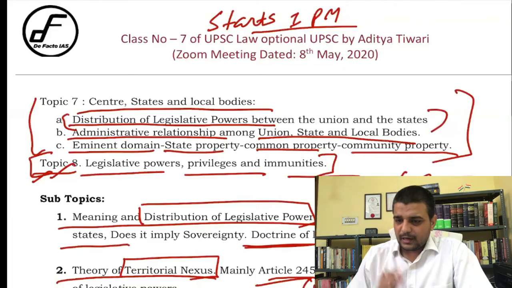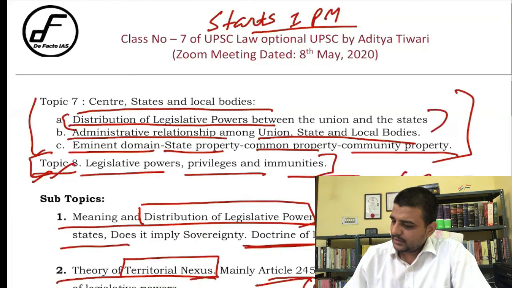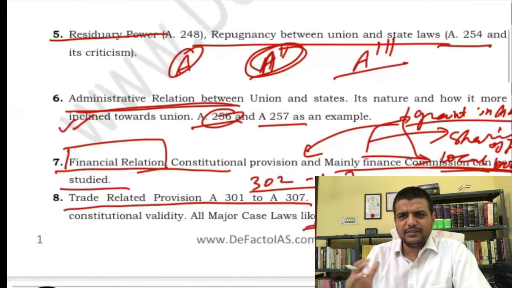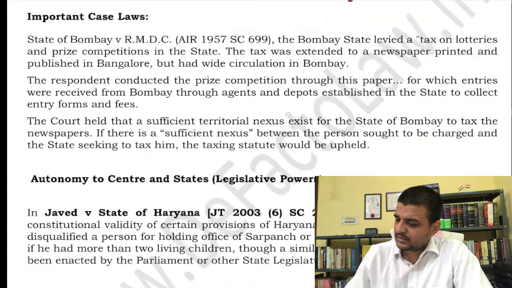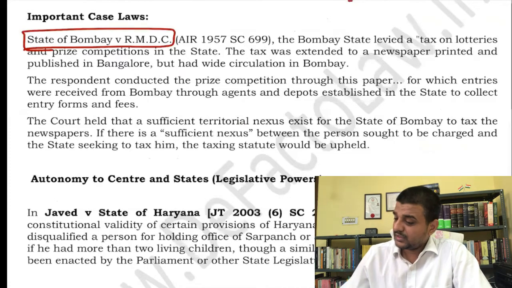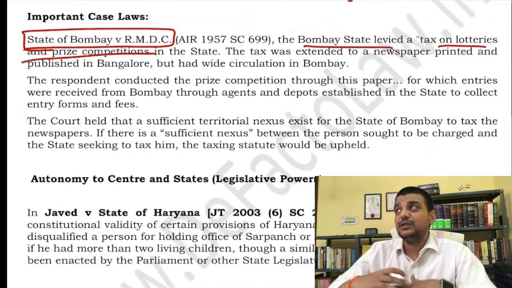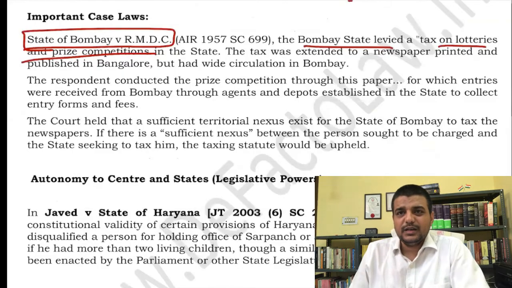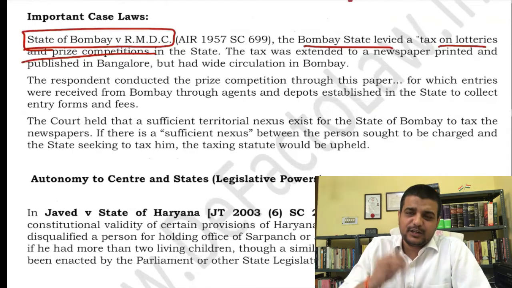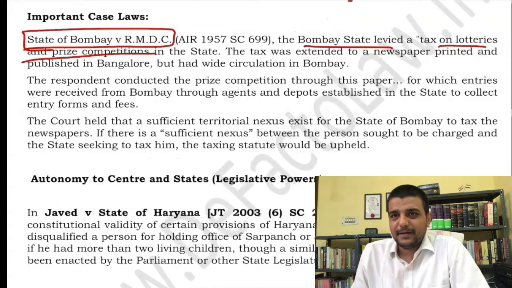Okay. Now let us start with the important case laws, right? I have given 5-6 case laws, and I will discuss them. First is State of Bombay versus RMDC, right? This is basically the doctrine of territorial nexus. A tax was levied on a lottery, and throughout India people purchased that lottery. Now the question was whether the State of Bombay can tax it or not.